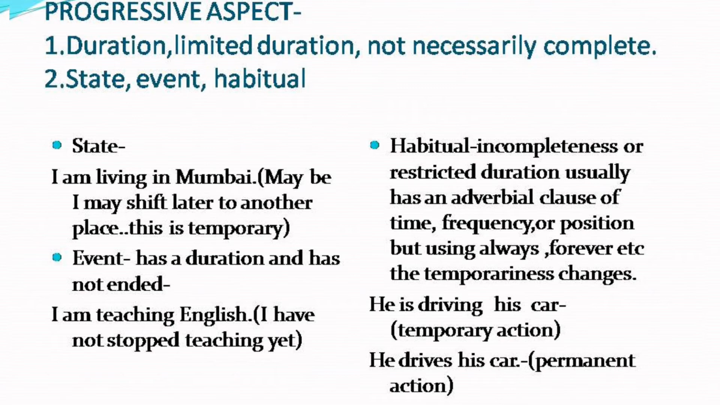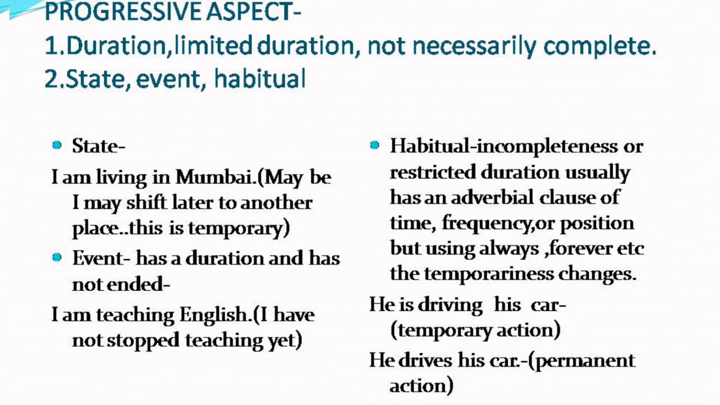In this, state means it is remaining stationary, that present state. I am living in Mumbai. Maybe I may shift later to another place. This is temporary, that's the meaning. I am living in Mumbai at present. Now let us look into the event. Progressive aspect of event: the event has a duration that has not ended. I am teaching English. So the thing is that I have not yet stopped teaching English.